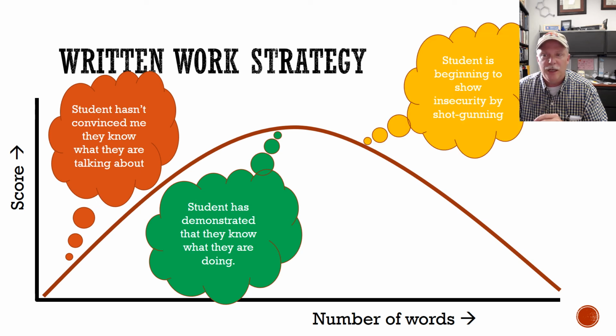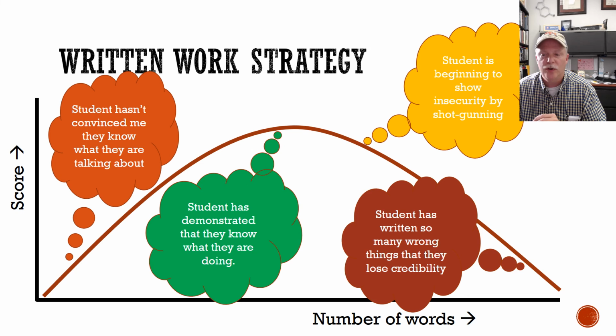Here the student is beginning to show some insecurity by shotgunning. They're including extraneous information that I didn't ask for. They're using other tools that weren't necessarily relevant to this situation. And then if they go too far, the student has written so many wrong things that they start to lose credibility and start losing points because I am going to take off for incorrect statements.